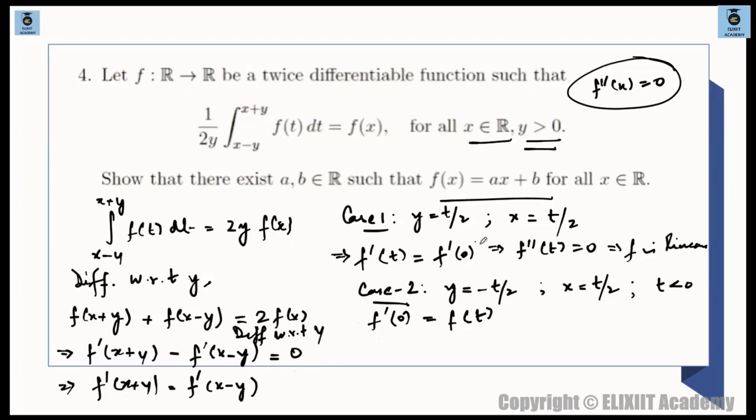समझ पा रहे हो कि नहीं? अगेन द सेम लॉजिक। सो f डबल डैश ऑफ t will be what? 0. So fx is ax plus b. Linear. Hence proof.